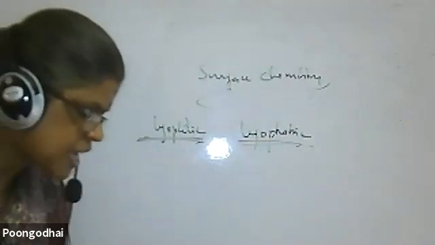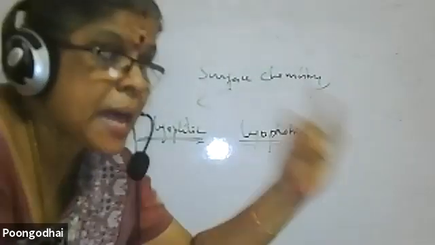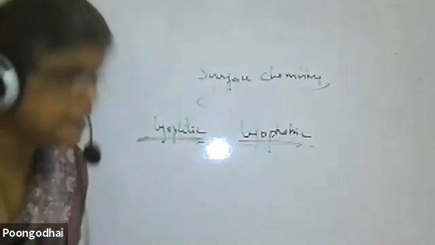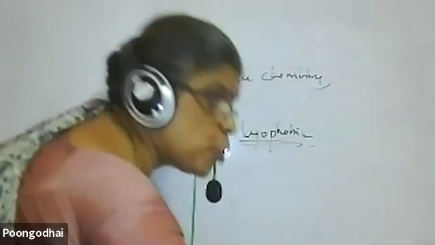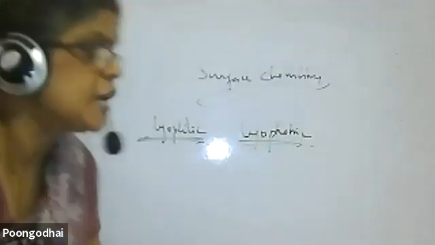Then classification of colloids based on the size of the particles: multimolecular, macromolecular, associated colloids. Multimolecular means the particles are very small in size. When they are dissolved in a particular solvent, the particles grow in size and form a colloidal solution. That you have to keep in mind. Sulfur powder.